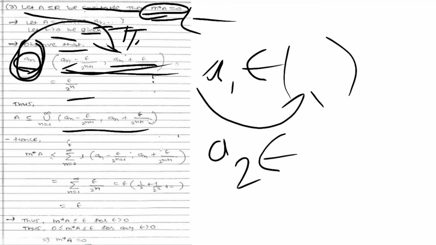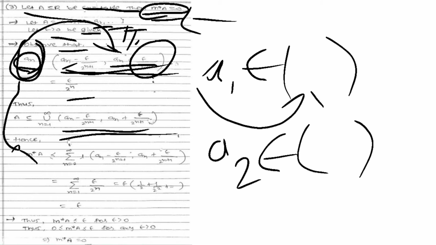Likewise a2 is in the open interval (a2 minus epsilon upon 2 to the power 3, a2 plus epsilon upon 2 to the power 3). So my set A is in this union of open intervals.